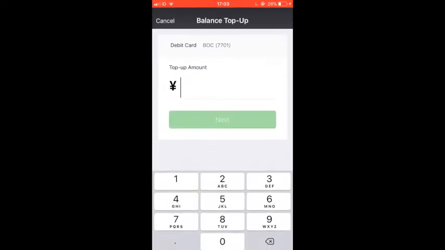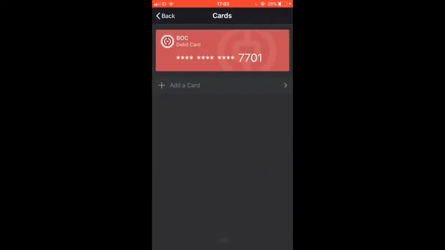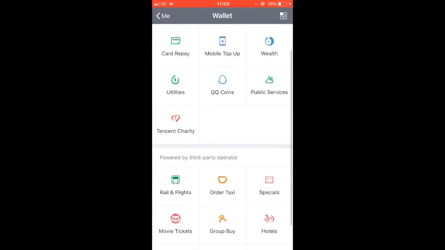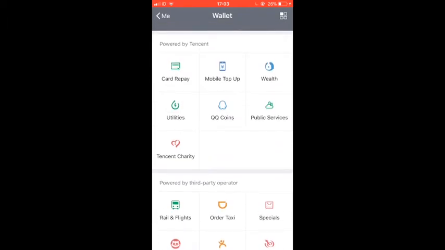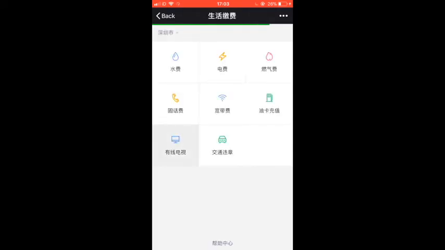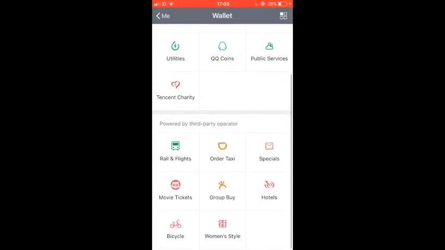Here you can click on Balance to top up your WeChat wallet, or you can click Cards to link your bank card to your wallet. When you have money in your WeChat wallet, or if your wallet is linked to a bank card, then you can use all these very handy tools below, like top up your mobile credits, pay utility bills, or order a taxi, or even buy movie tickets. So as you can see, you really can do all sorts of things on WeChat. This is why WeChat is so popular in China and why people spend so much time on it.